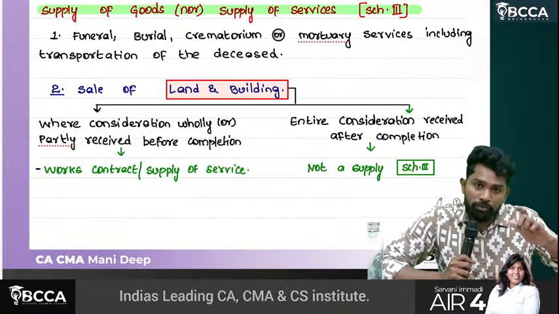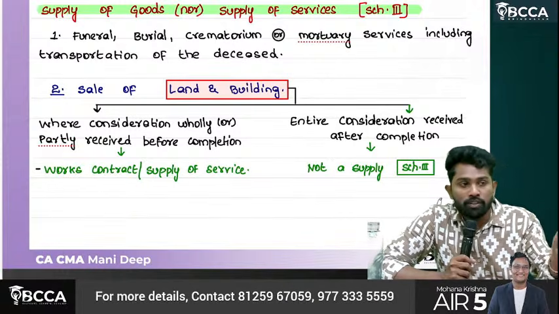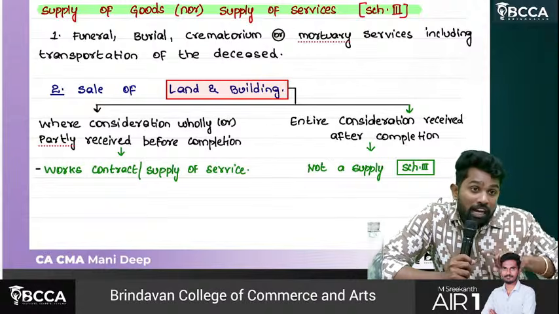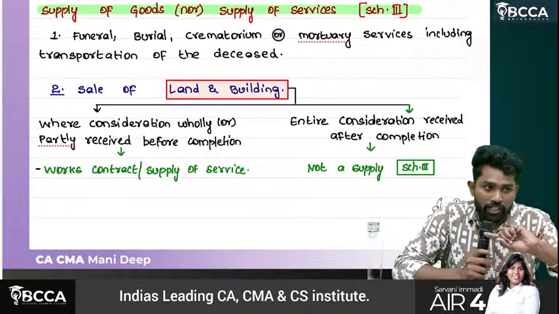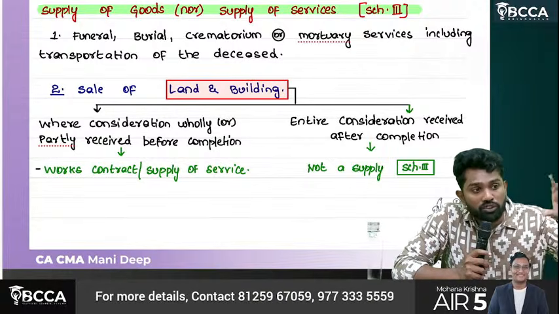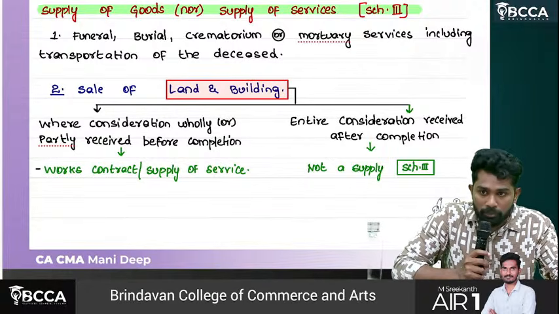You have to assume it or treat it in such a way, like you paid 10 lakhs advance for asking him to construct the building the way you want. That's why it has to be treated as a works contract. Are you able to understand, sir?